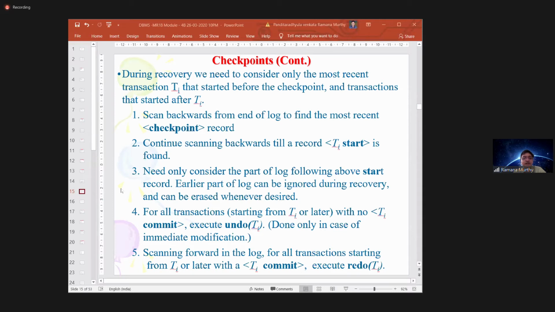Only consider that part of the log following the start record. Later you are anyway going from back to forward direction till the end of the log file, where you are identifying TA commit. So the earlier part of the log can be ignored.